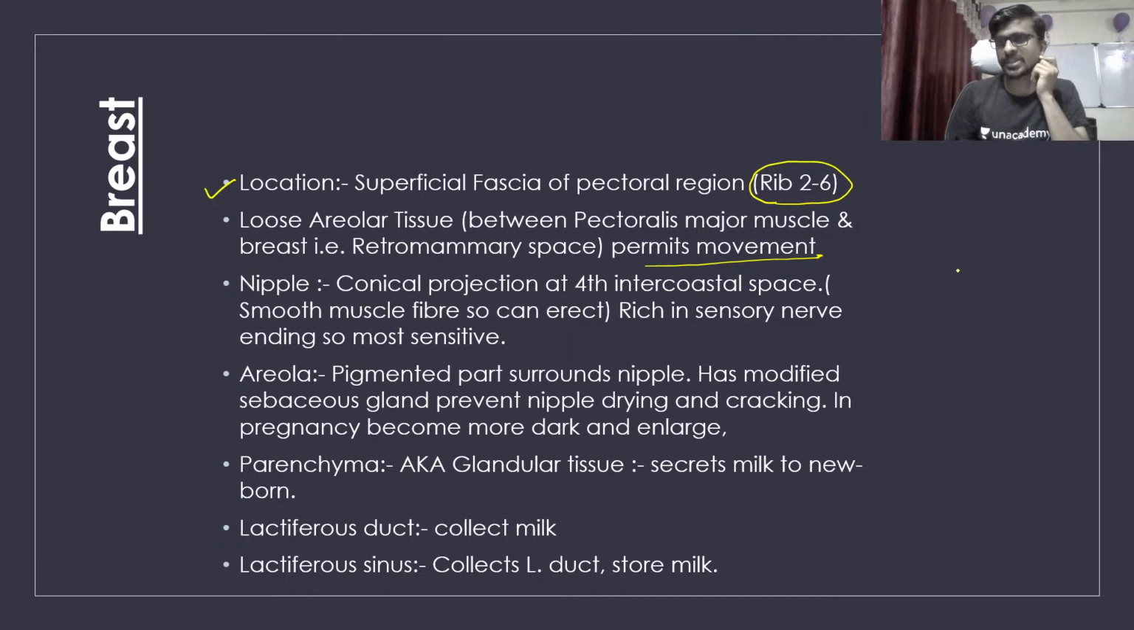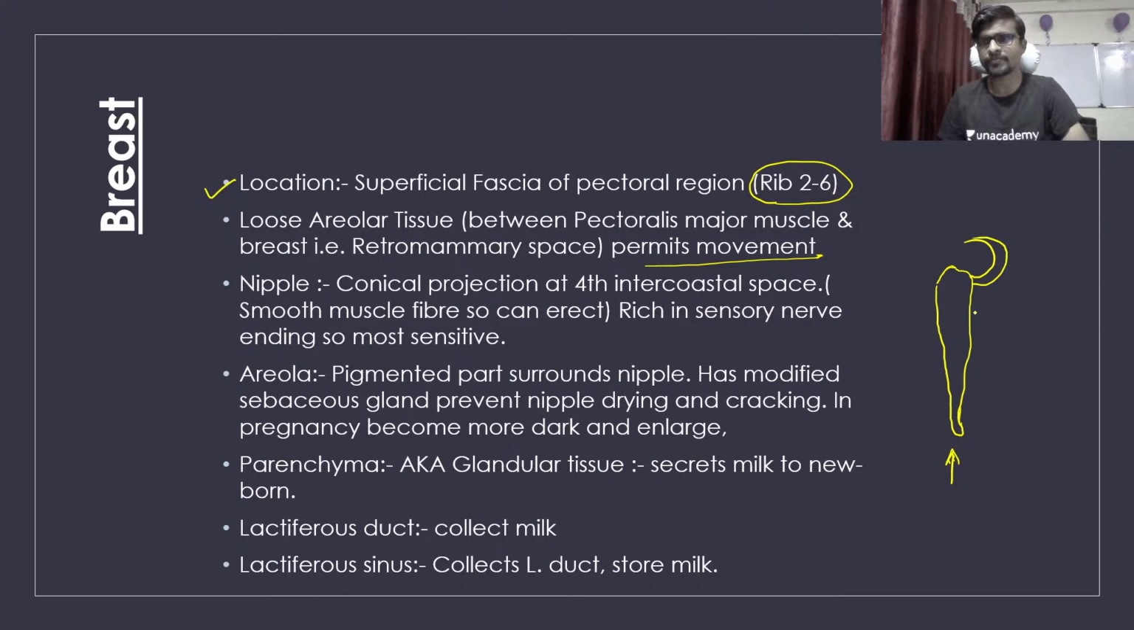So the fourth intercostal space means, for example, this is your breast bone. Okay, this is called the breast bone. Actually, this is nothing but the sternum. For example, this is the first rib, this is the second rib, third rib, fourth rib. So if you see the fourth intercostal muscle, 1 2 3, here is the fourth intercostal muscle, so I'm going to write here fourth intercostal muscle.